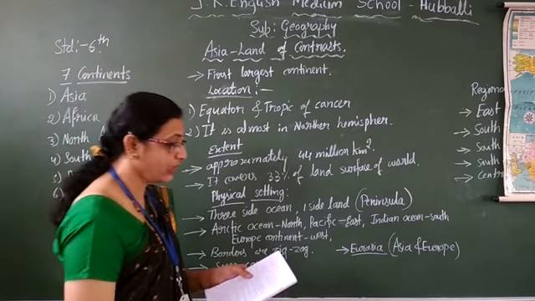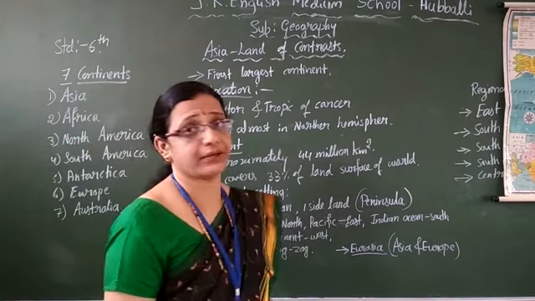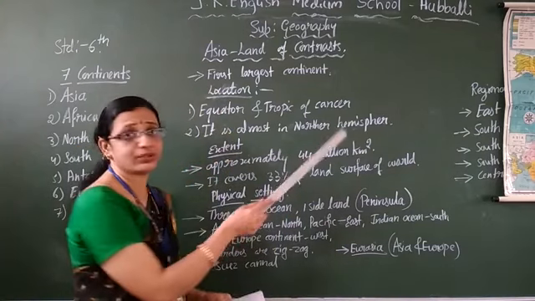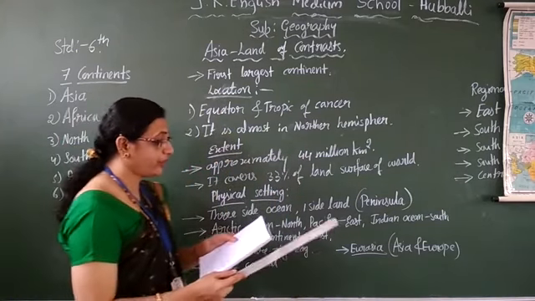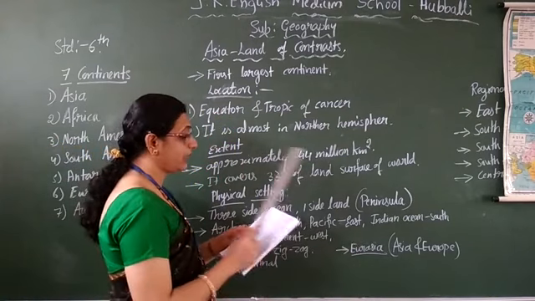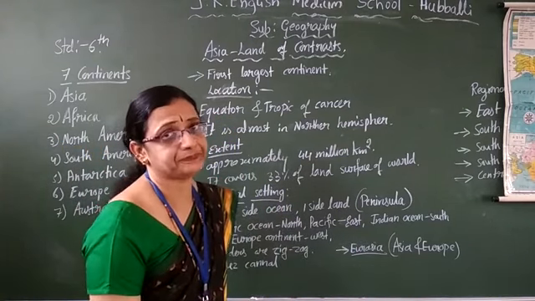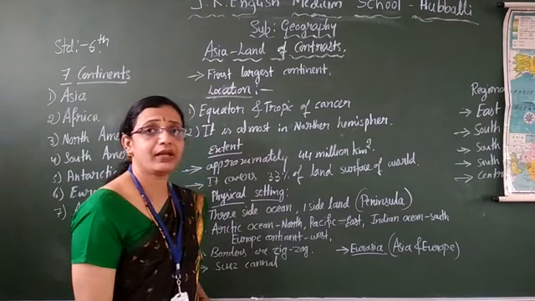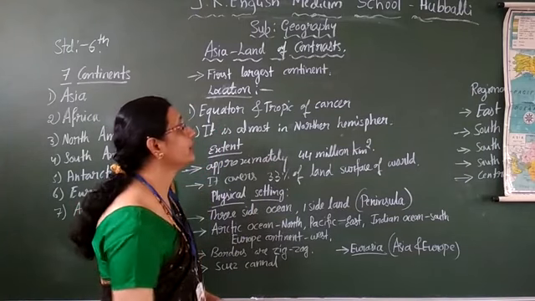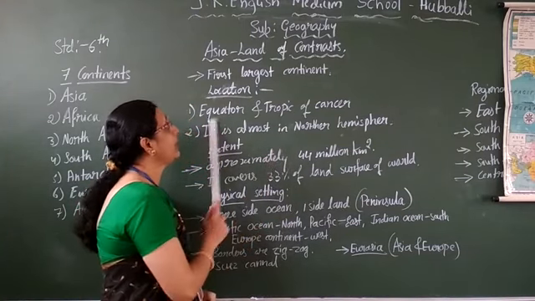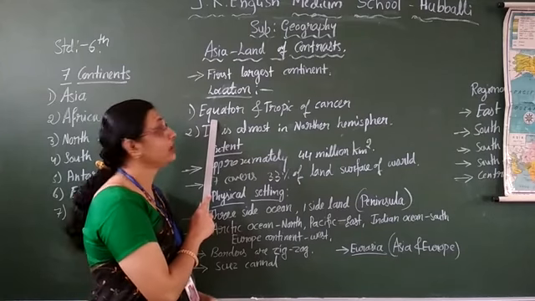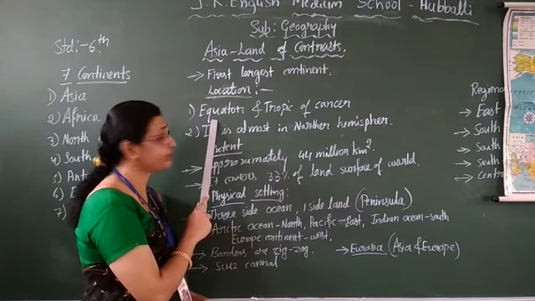The Equator is passing in the south of Malaysia. There it is passing. I will show that in the map. Then the Tropic of Cancer is passing in Arabia and India. In these countries, Arabia and India, you get the Tropic of Cancer, and the Equator is passing in the country Malaysia. Followed?